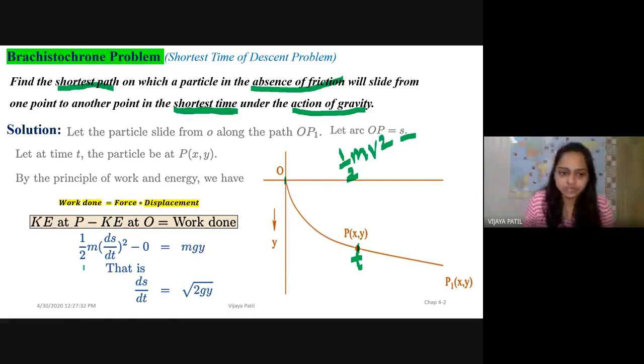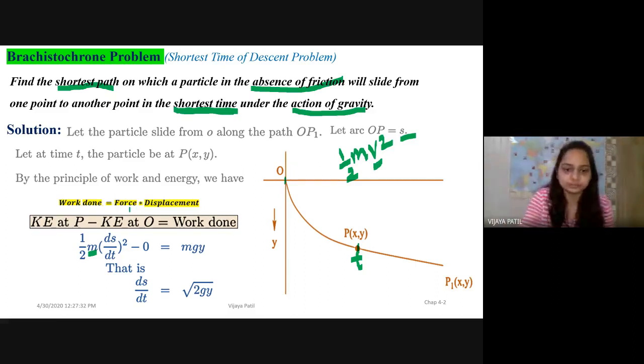Velocity square, right? So if you observe, the kinetic energy at point P is half, considering the mass of the particle as small m, v squared, which is (ds/dt) squared, minus the kinetic energy at O, which equals 0. Why? Because at this point my velocity is 0, since that is the original point from which the particle will start sliding.